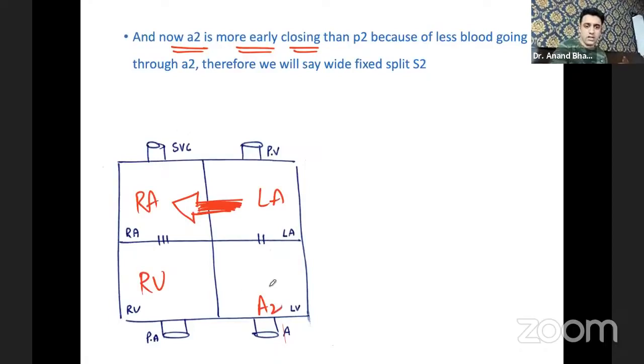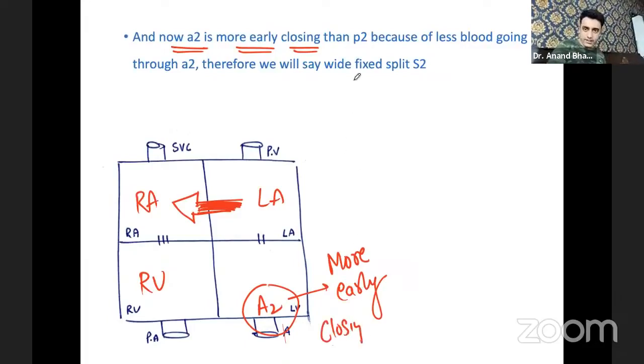So now A2 is closing even earlier. Do you agree with me? Yes or no? Put an answer in the comment section. Naturally, because of the ASD, A2 closes earlier than P2, right? Therefore, we say wide fixed split of S2.